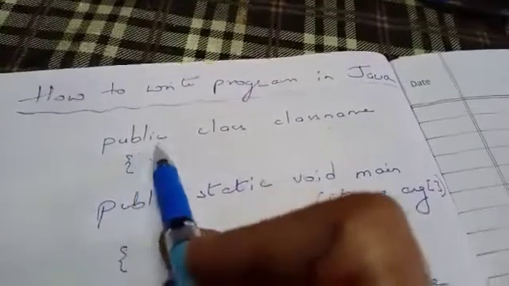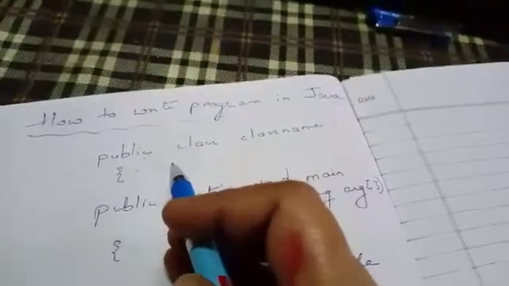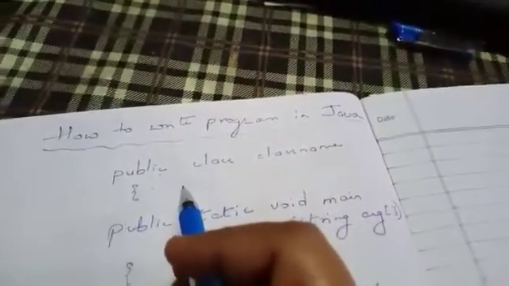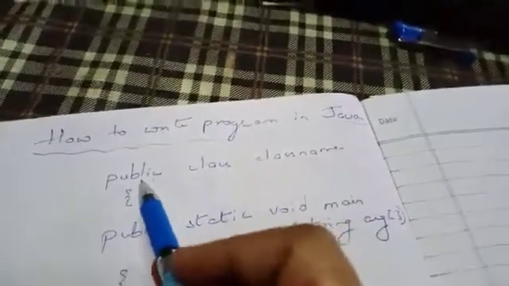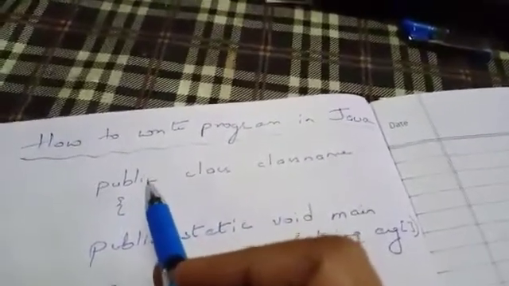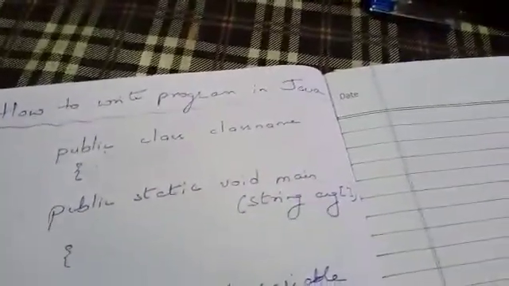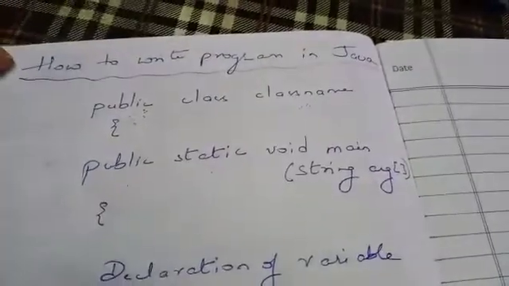Public is an access specifier. An access specifier is of three types: it can be public, it can be private, it can be global. We will discuss this public specifier later on in the remaining chapters. But here, this public specifier gives you the limit to which extent your class can be visible.